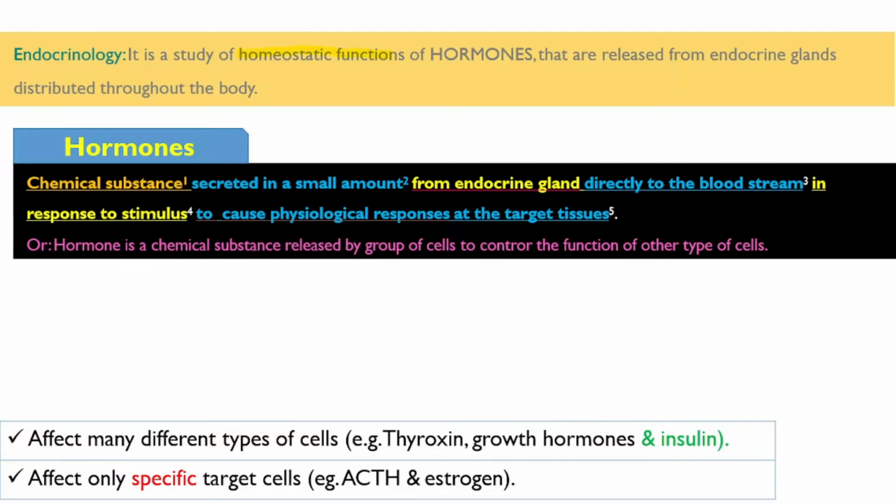But some hormones are specific in their target. ACTH and estrogen are good examples. Because the specificity is defined by the receptor, not related to the hormone. Where there is a receptor, there should be a response.